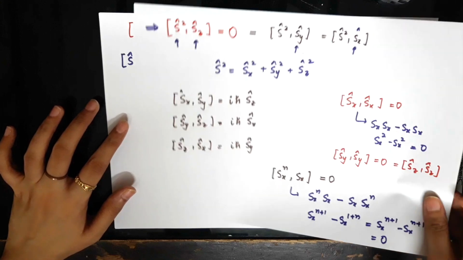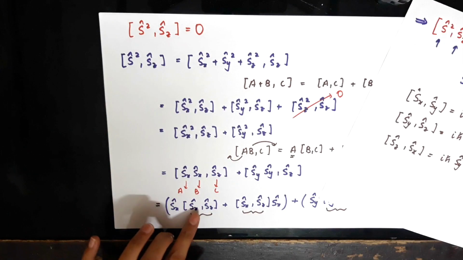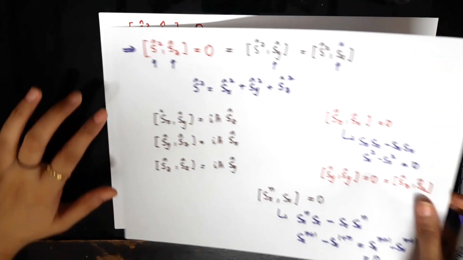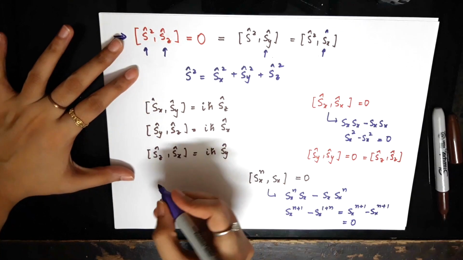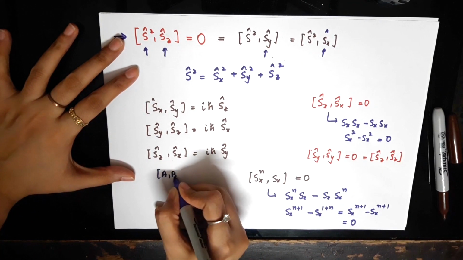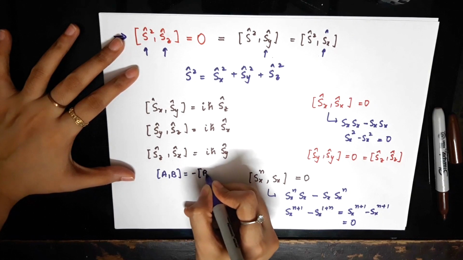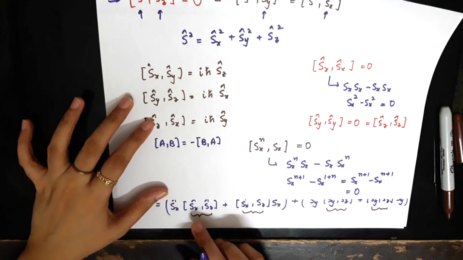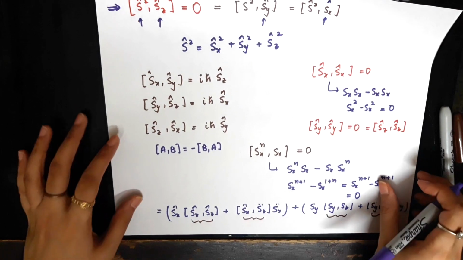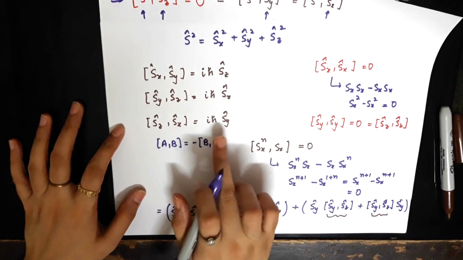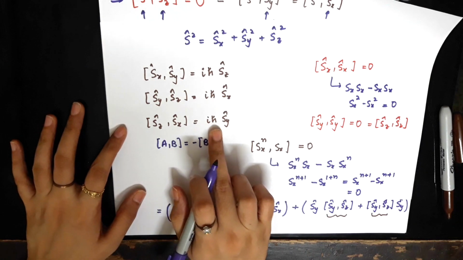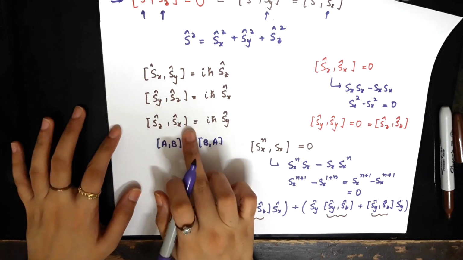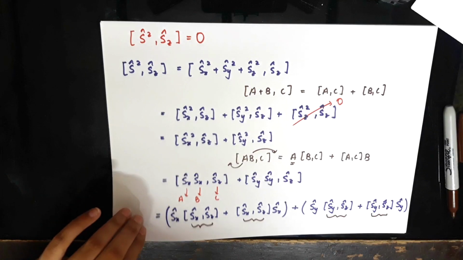So we need the commutation relation between Sx and Sz. So we can take it from here. We use one of the properties of the commutator, that the commutator between A, B is equal to negative of commutator of B and A. So the commutator of Sx with Sz here is equal to negative of the commutator of Sz with Sx, which is negative of i h bar Sy.